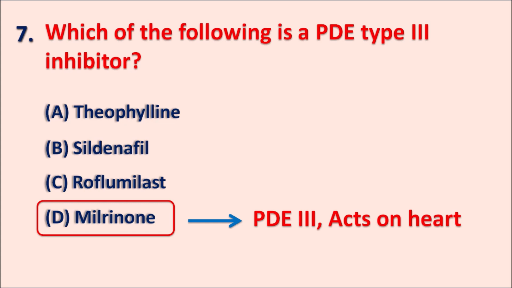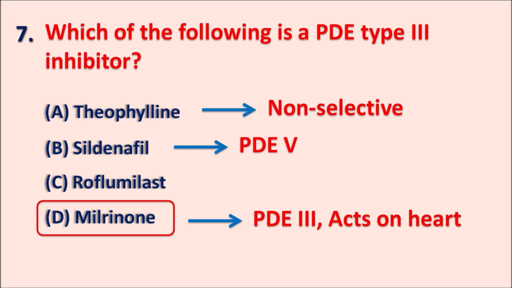On the other hand, option A is theophylline, which is a natural product and acts as a non-selective phosphodiesterase inhibitor. Theophylline can be used as a bronchodilator in the treatment of asthma. And option B is sildenafil. Sildenafil is a phosphodiesterase type 5 inhibitor which is used in the treatment of erectile dysfunction as well as in the treatment of pulmonary hypertension.